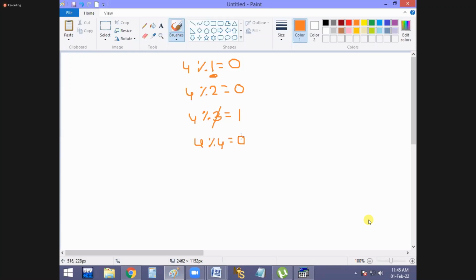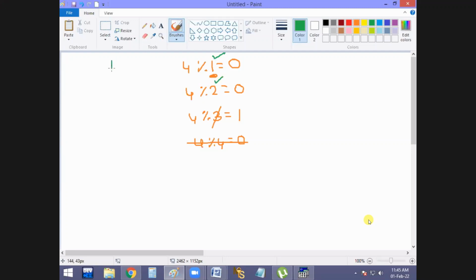And 4 % 4 is again 0, no? Okay. Now watch it, guys. 4 % 1 is 0. 4 % 2 is 0. 4 % 3 is 1. And 4 % 4 is again 0. But 4 and 4 are the same number, no? That's why we don't consider it. Now tell me which are the factors? 1 and 2 are the factors of 4.